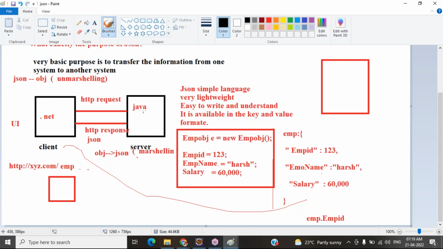After that, it has to reach this application via API. So while reaching via API, whatever data is available in the Java object has to be converted to JSON, and then only it can reach this application through API. Okay, so this is the complete flow.